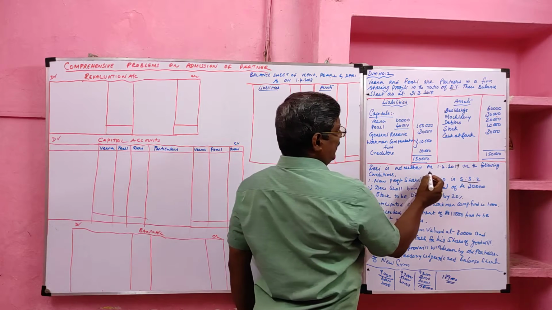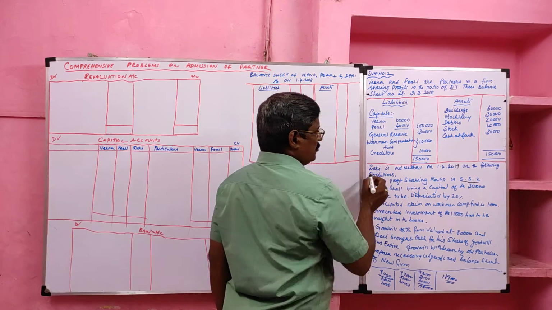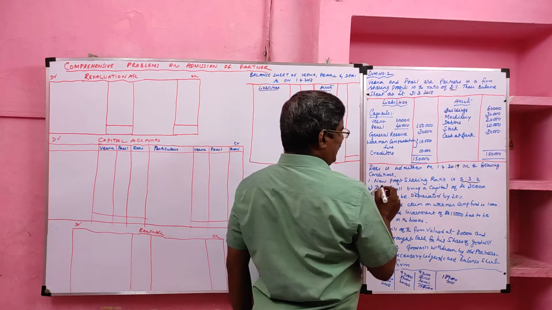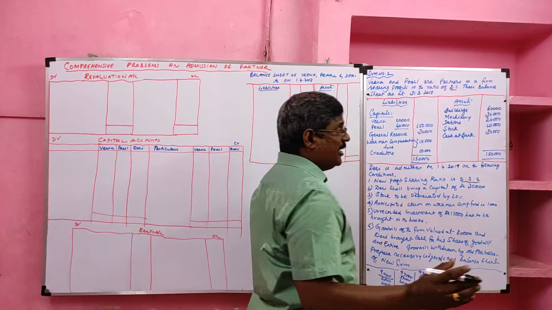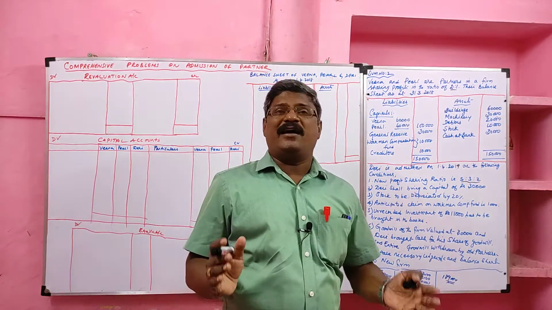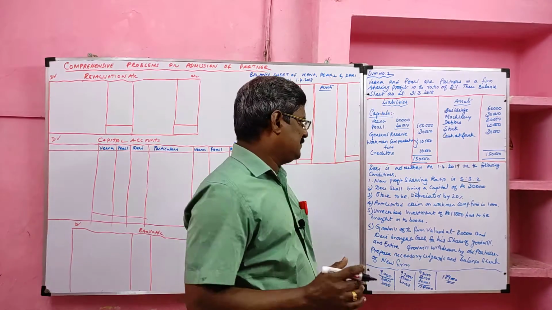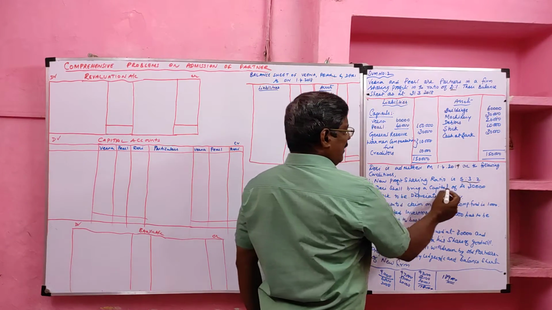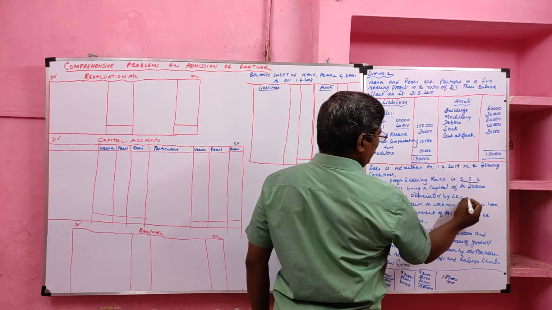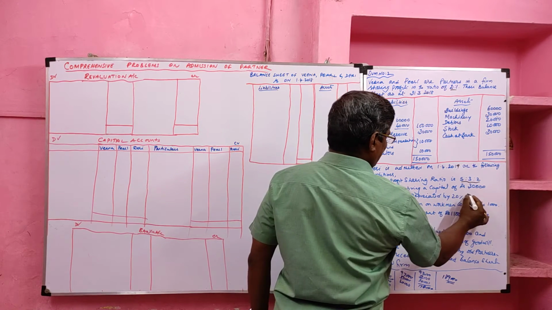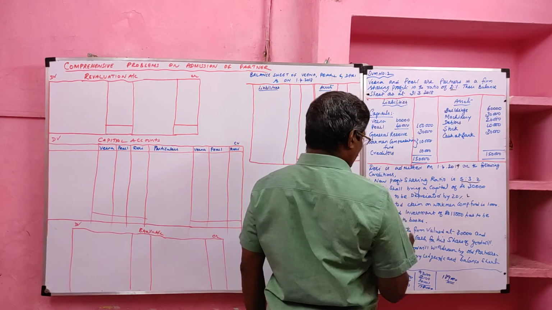Derry is admitted on 1st April 2019 on the following conditions. So Derry is a new partner. First condition: new profit sharing ratio is given as 5:3:2. Students, if the new ratio is given, we have to calculate the sacrifice ratio for the new partner's goodwill. Derry shall bring a capital of rupees 30,000. Stock to be depreciated by 20%. It is a loss item, because stock is an asset and its value decreases.